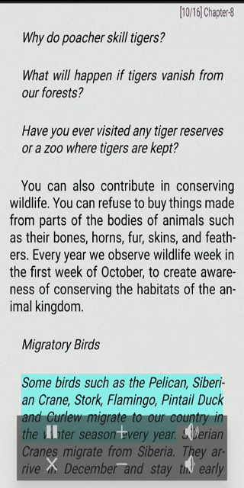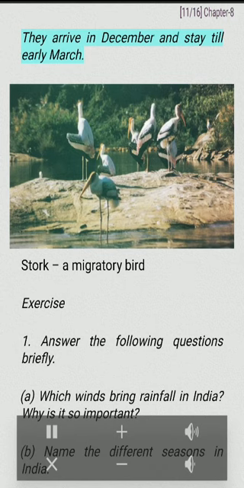Migratory birds. Some birds such as the pelican, Siberian crane, stork, flamingo, pintail duck and curlew migrate to our country in the winter season every year. Siberian cranes migrate from Siberia. They arrive in December and stay till early March. Stork, a migratory bird.